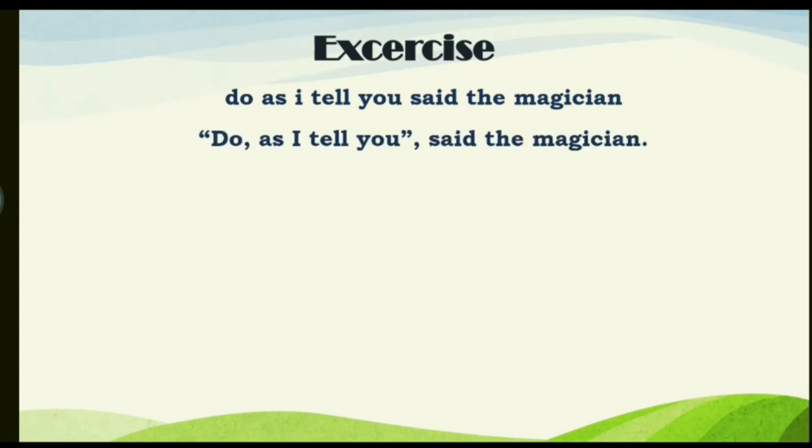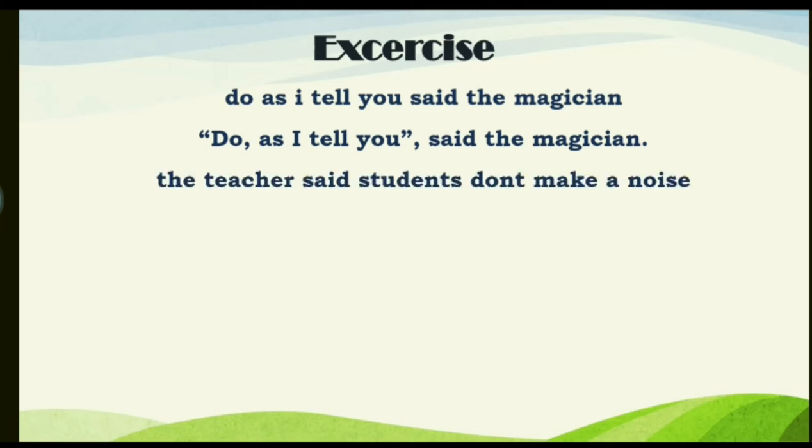So exercise time again. Punctuate some sentences. The first sentence is, "Do as I tell you," said the magician. So we will punctuate it like this. Inverted commas, capital D, do, then comma, as I tell you, inverted commas closed, another comma, said the magician, full stop.